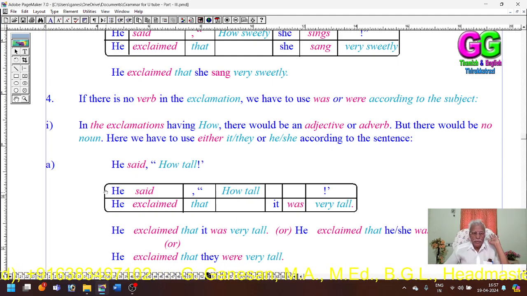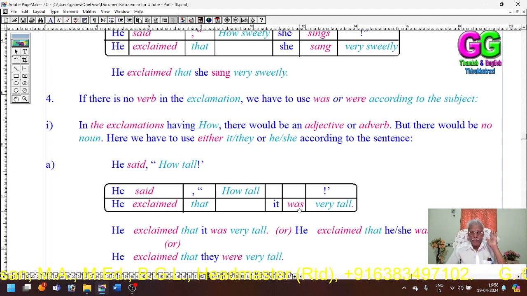Then see, he said, how far? He exclaimed that it was. But it was, we have created it. It's not a noun. So I have taken it as a tree, so I have used it here. Then was or were: if it is singular, was; if it is plural, were.